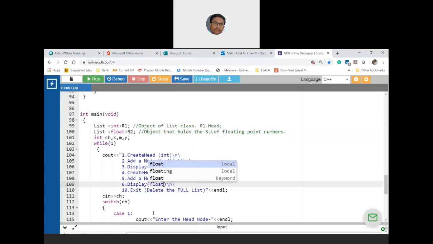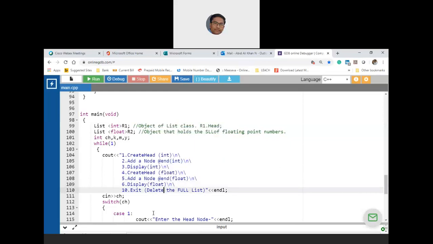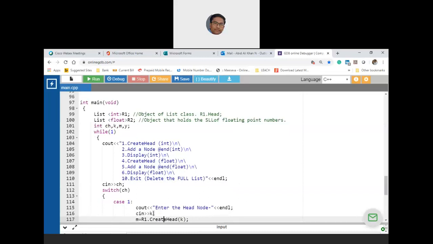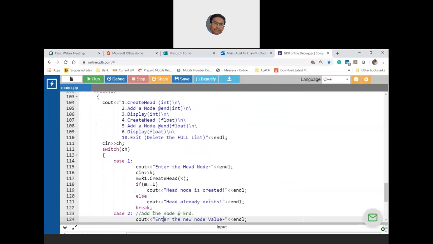Now notice this. Notice that this has been asked many times in the exam. Okay, so implement a generic singly linked list class, and maintain the singly linked list with integer and floating point two different arrays. Okay, so case 1, case 2, case 3 is completed. Now case 4, 5, 6 needs to be focused now.